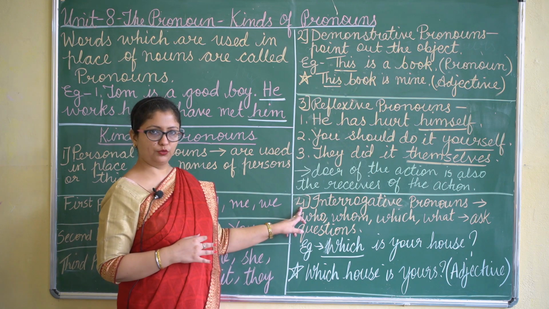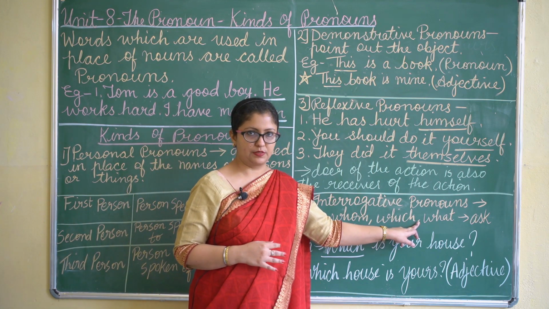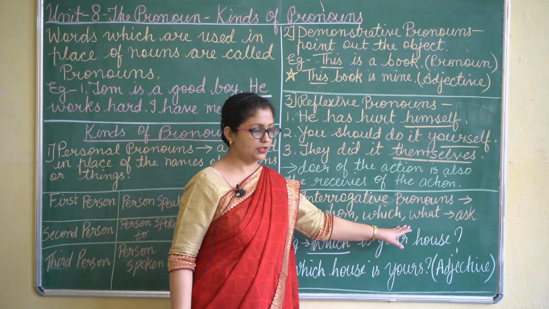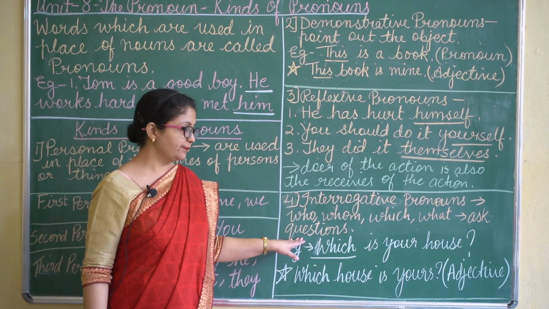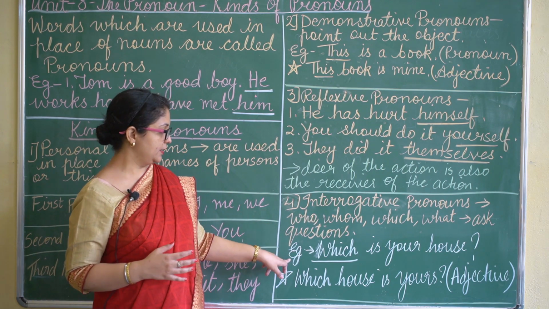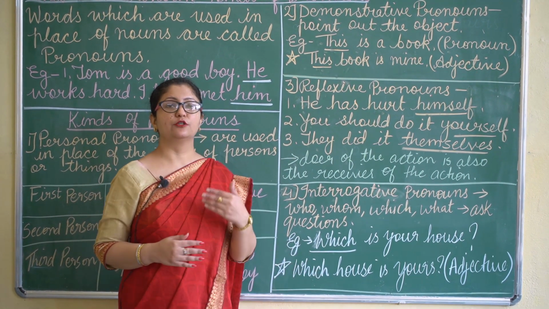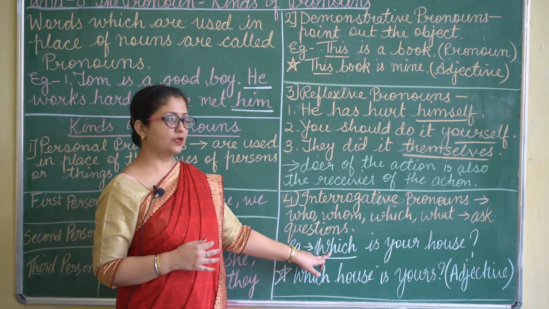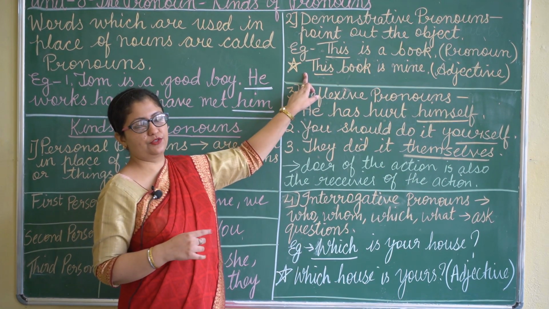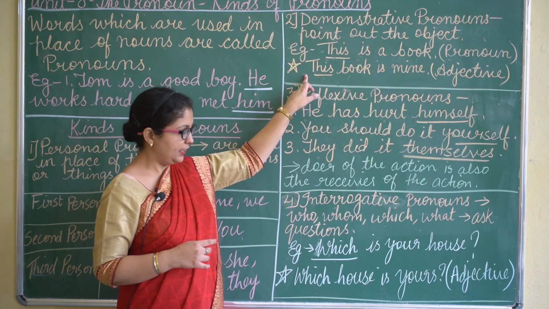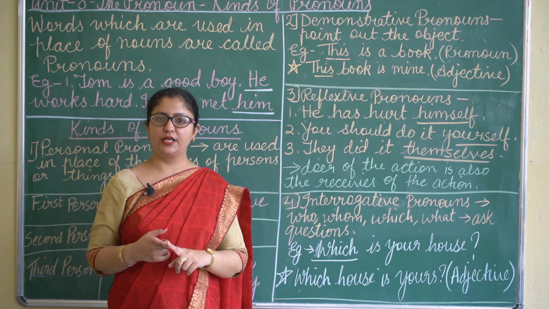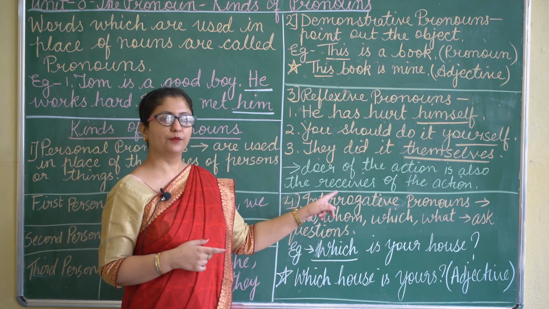Now we come to the fourth one, that is interrogative pronouns. The words like who, whom, which, what ask questions. So these words which ask questions are interrogative pronouns. Here we have an example like which is your book. So here the word which is asking the question. But just similar to demonstrative pronoun, as I have explained here, the same will be the condition over here. Like we have interrogative adjectives, we also have interrogative pronouns.